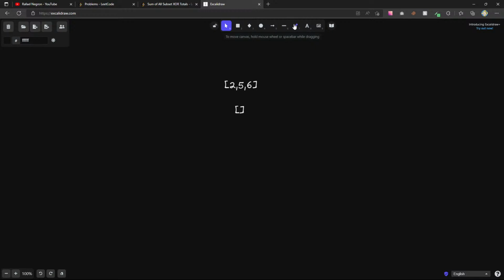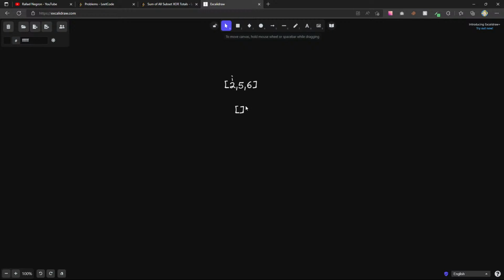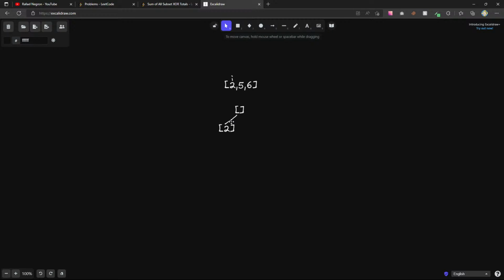Now imagine I have a pointer, some I variable up here. So what happens here? Now I'm at I, on 2, 5, 6. What happens if I branch down in here and create a new array? Let's say I have 2. Now, if I look in here, I have 2, 5, 6. Do I want to pick the next thing?